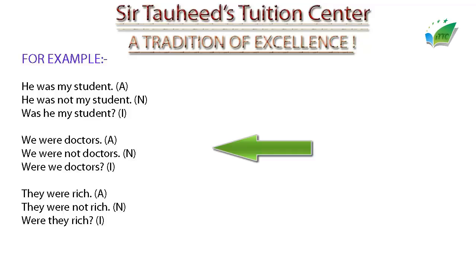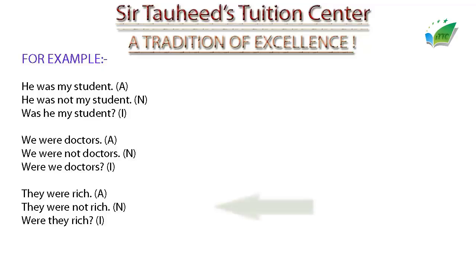To create its interrogative sentence, we have to use were in the first place and the subject in the second place. So it will become like this: were we doctors? And don't forget to mention question mark in the end.